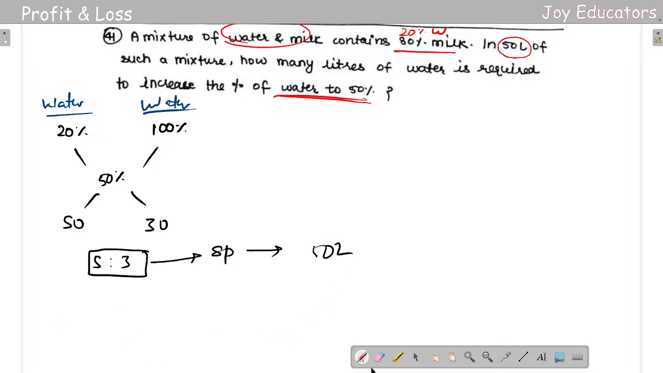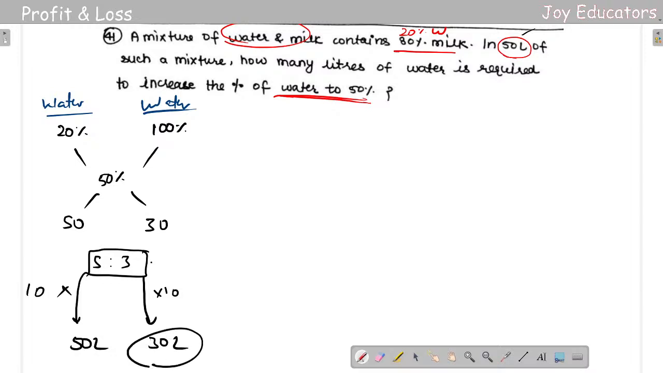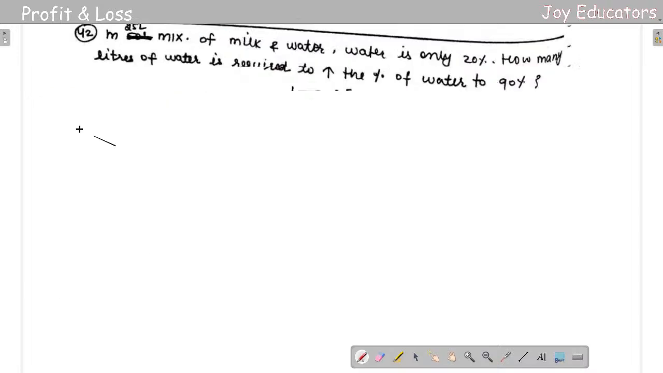But you do not need to do this also. They had already given 50 liters. So to get 50 liters you multiply by 10, so into 10 it will be 30 liters. So if you add 30 liters, you will be getting 50% water. So next question.